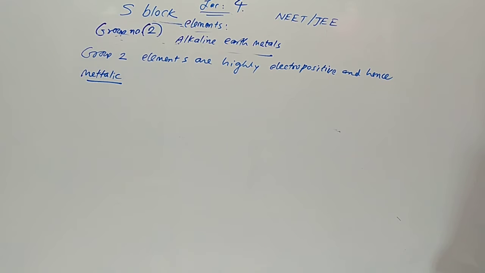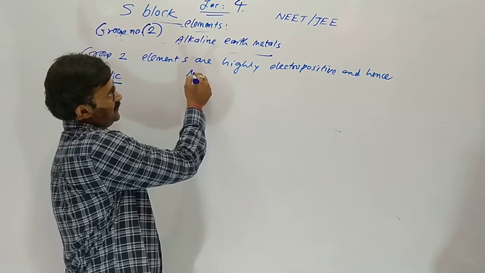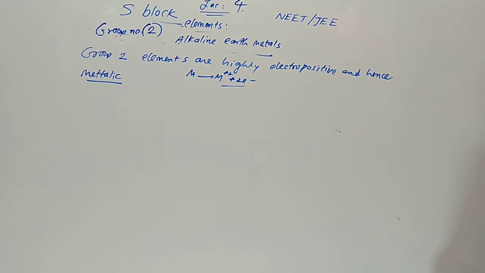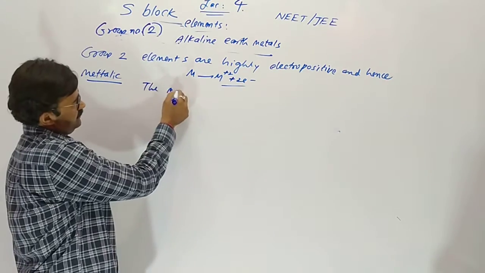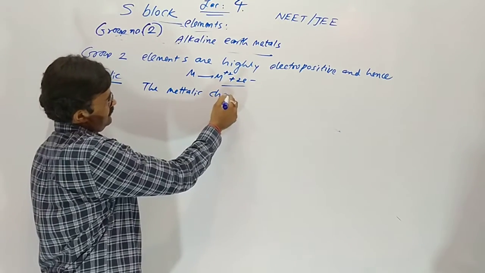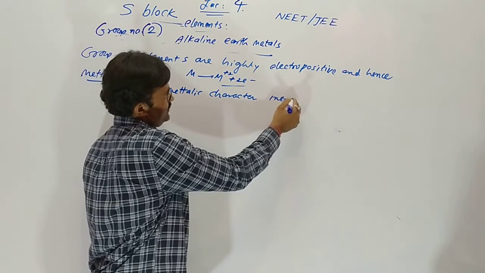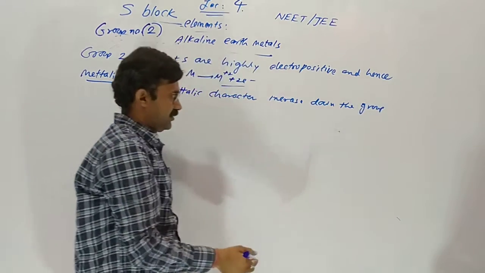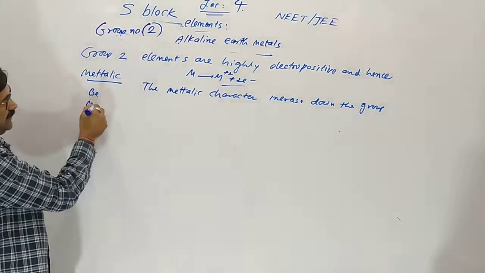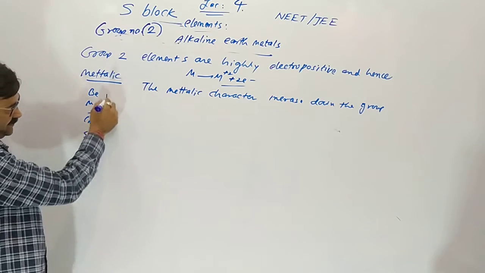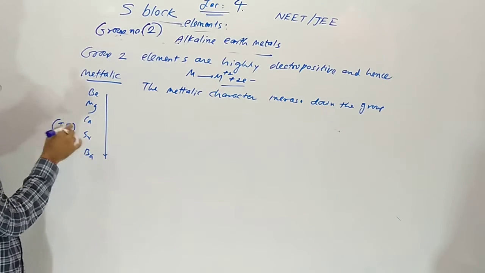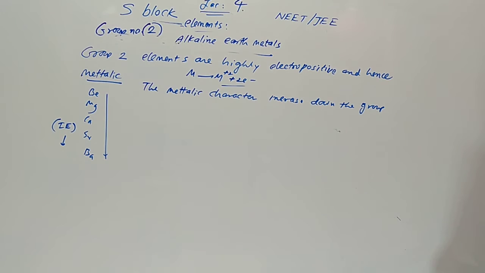Highly electropositive means they easily remove electrons, so that is called electropositive nature. The metallic character increases down the group from top to bottom: beryllium, magnesium, calcium, strontium, and barium. Metallic character increases because ionization enthalpy decreases, so it easily removes electrons.